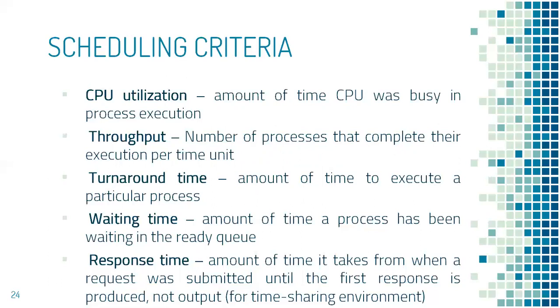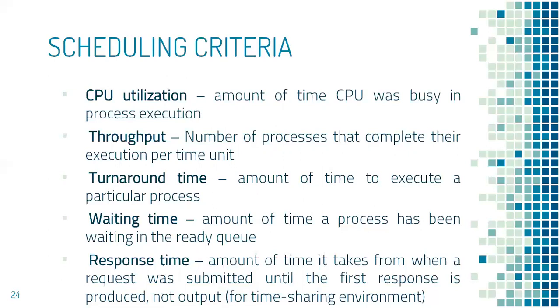Waiting time means the amount of time a process has been waiting in the ready queue. Response time means the amount of time it took for the scheduling algorithm to give the first response to the process. So these are the 5 different criteria.